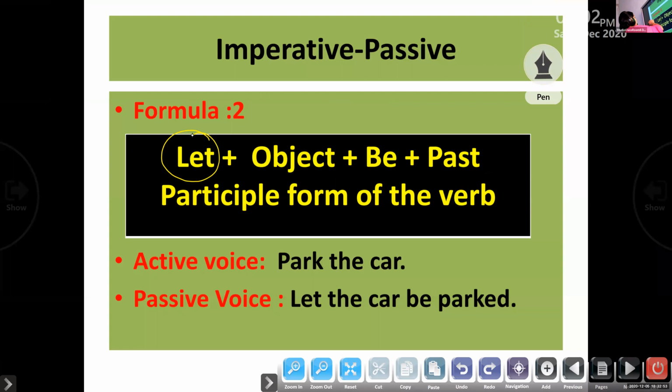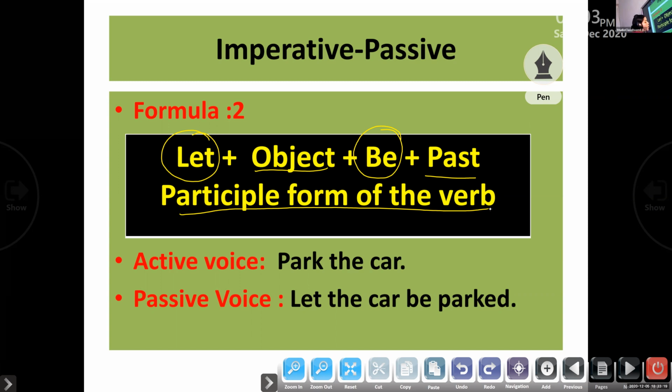Let plus object plus be plus the past participle form of the verb. An object is a must here.